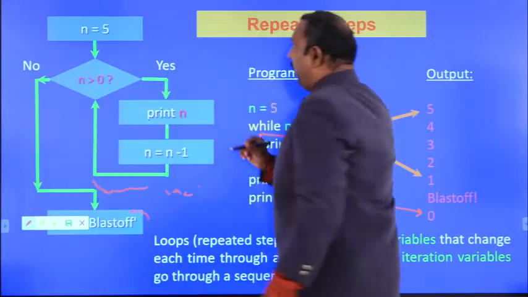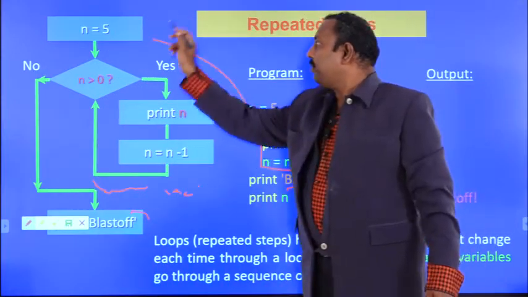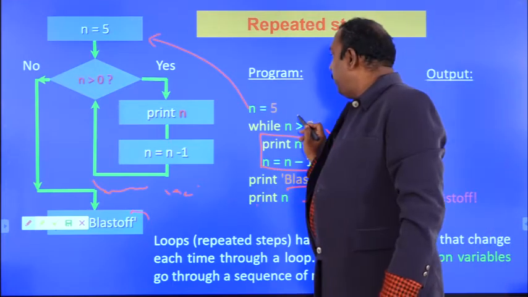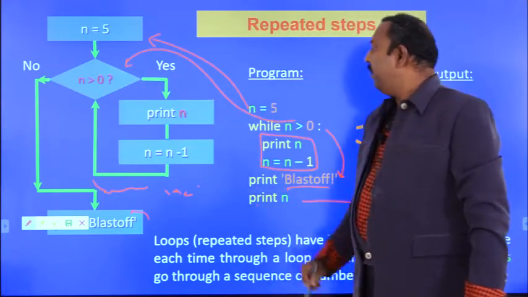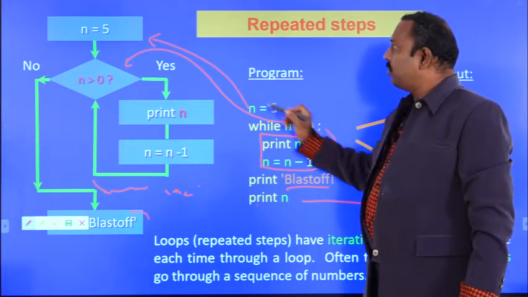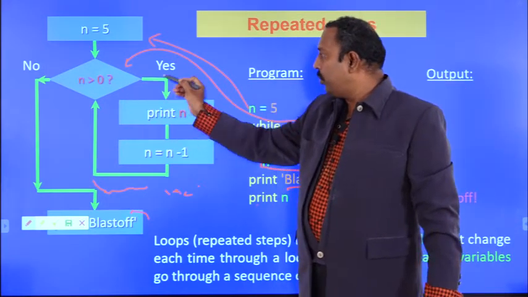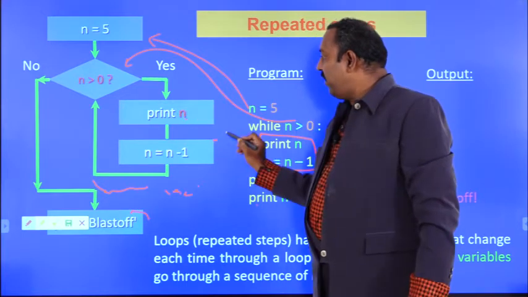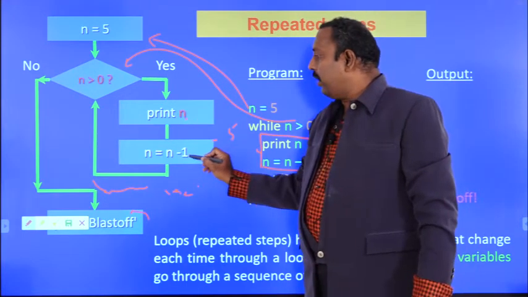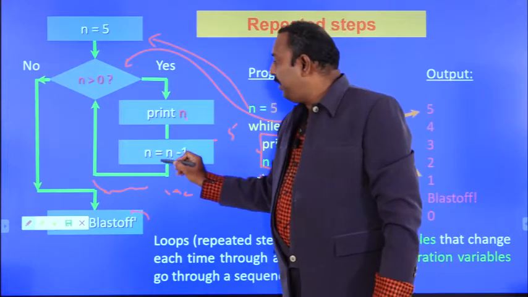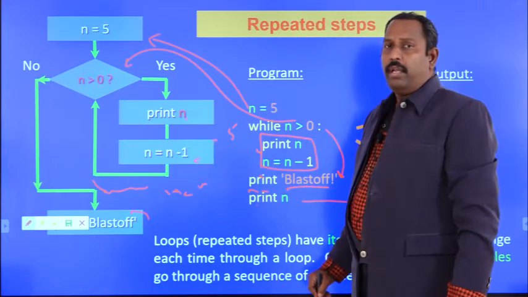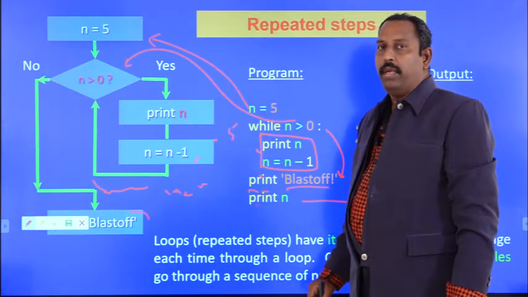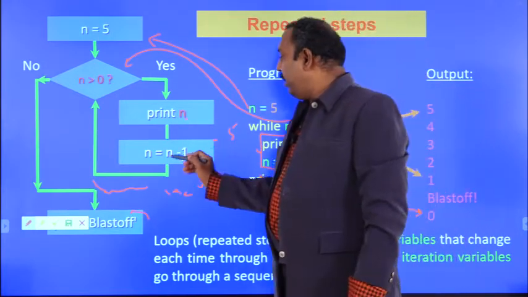When coming to the flow chart here, n is initially 5, and after that the while test condition. So the condition will be verified here. What is the condition? n greater than 0. So 5 greater than 0. Condition is true. So it will come to the yes part, that means the true part, and it will print n. That means 5 will be printed. n equal to n minus 1, n will become 4. Here n is called a loop variable because based on the n value the loop will be executed. That's why it is called a loop variable, and n will become 4.